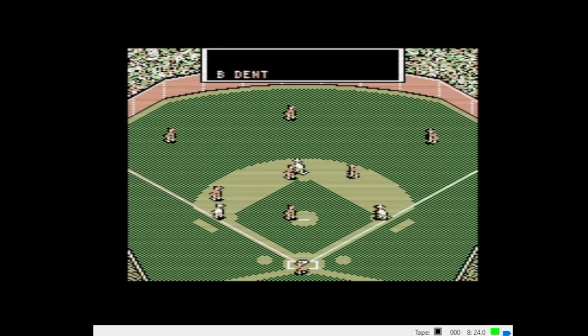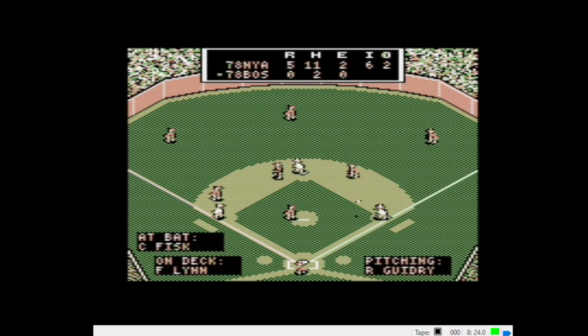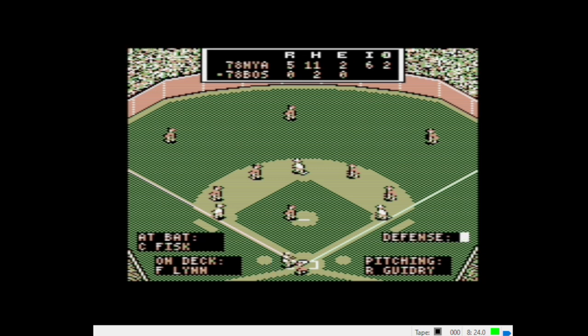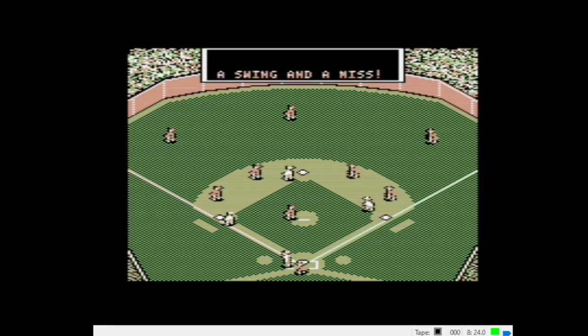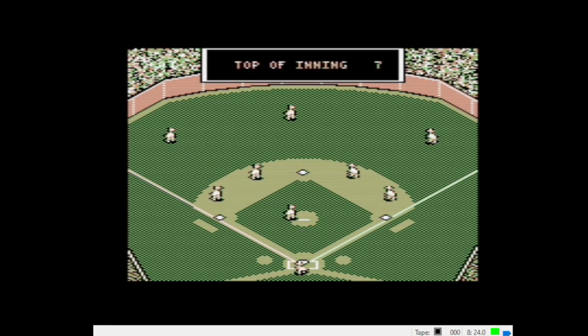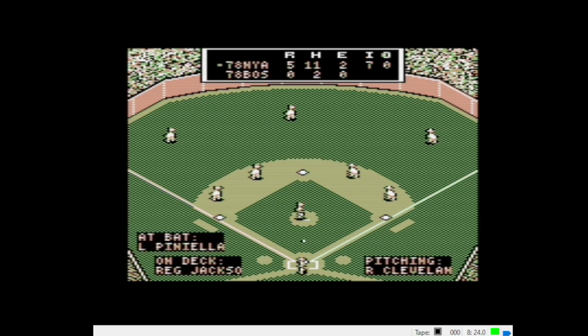Oh, the throw was off. And that's an E6, and the bases are loaded now for Fisk. Fisk is going to get a slider. 3-2 slider. Swing and a miss. And Louisiana Lightning gets out of that inning without allowing a run.